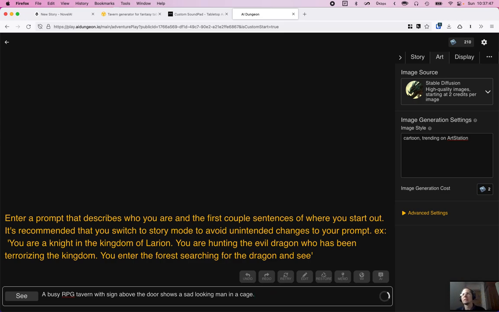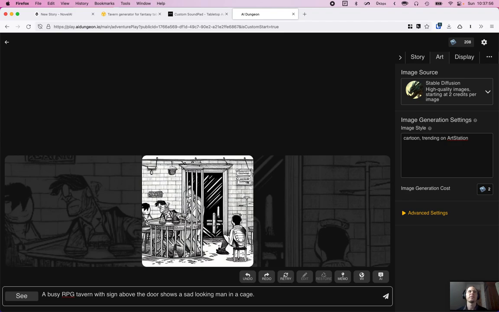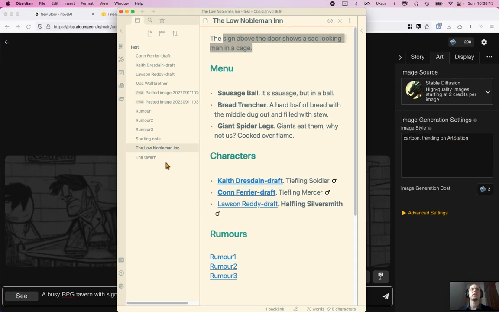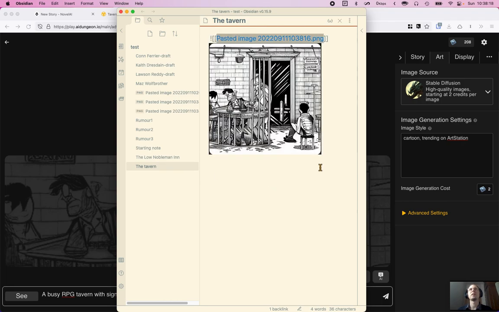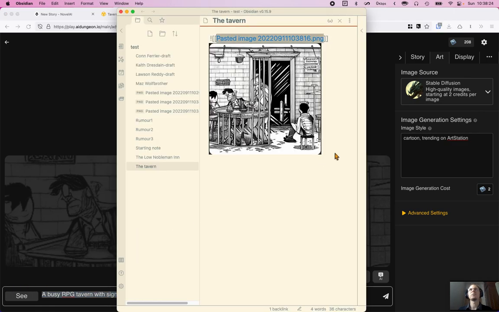But let's see if it helps us with this, because we haven't got a picture. We haven't got a picture art with Here Be Tavern, so not really. Okay, let's just go with that. RPG, that search term seemed to help. So let's copy that and go over here. And this is a scene, so put that there. And then let's save the prompt, because we might need to edit that and we want to know our starting point.